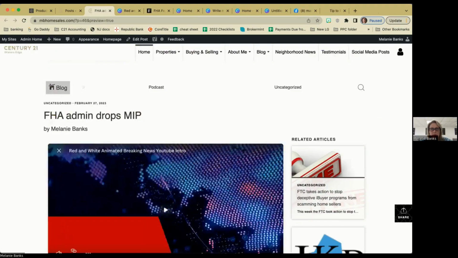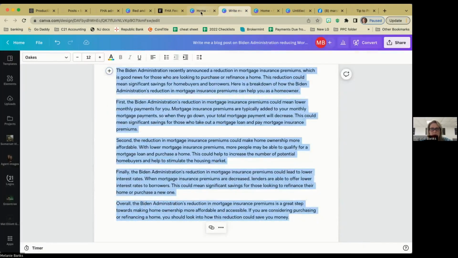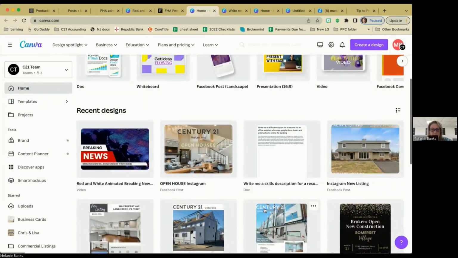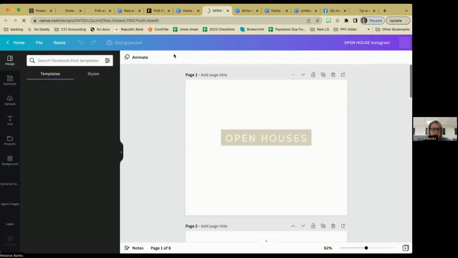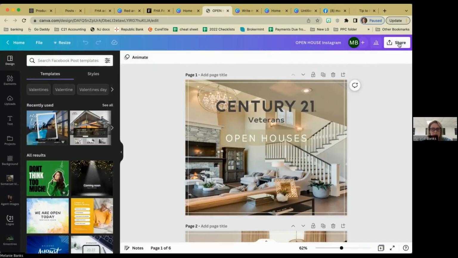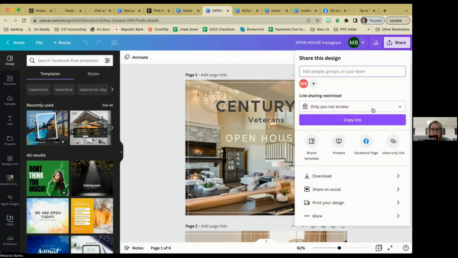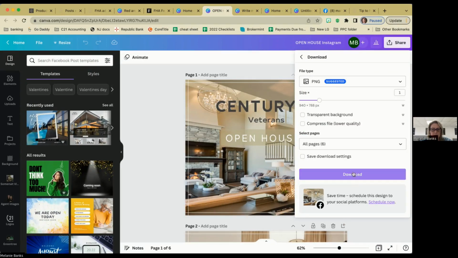Let me see if there's something. Marsha has some posts. Like she'll take this particular image. This is one Jen created, but she'll take this. And if you guys just create an image, real quick, I'll show you how to share it. We're going to take the image. We are going to download that image as a PNG.